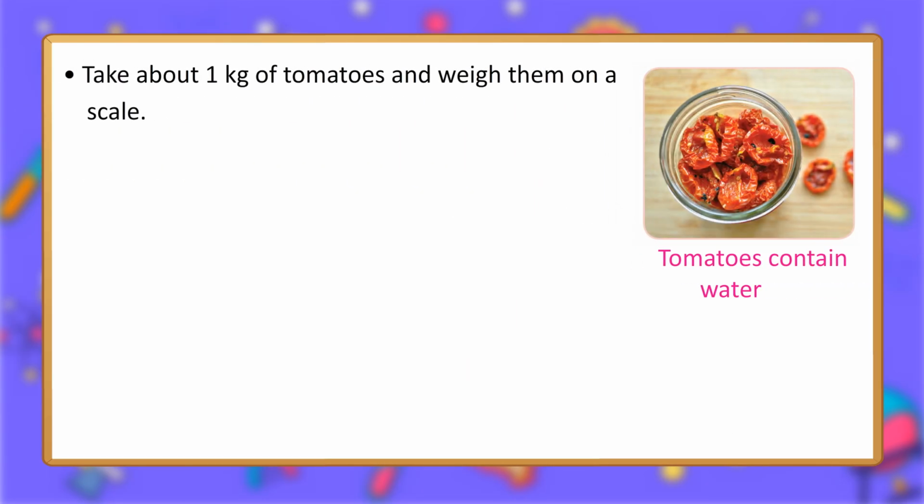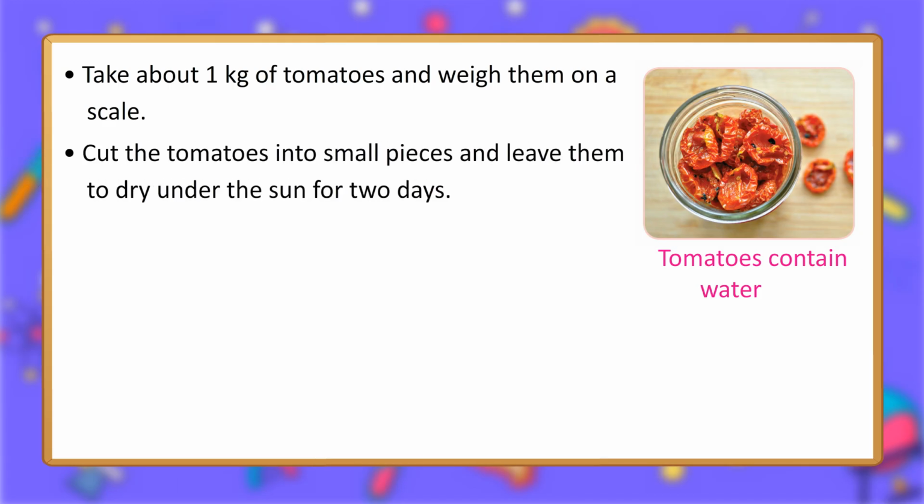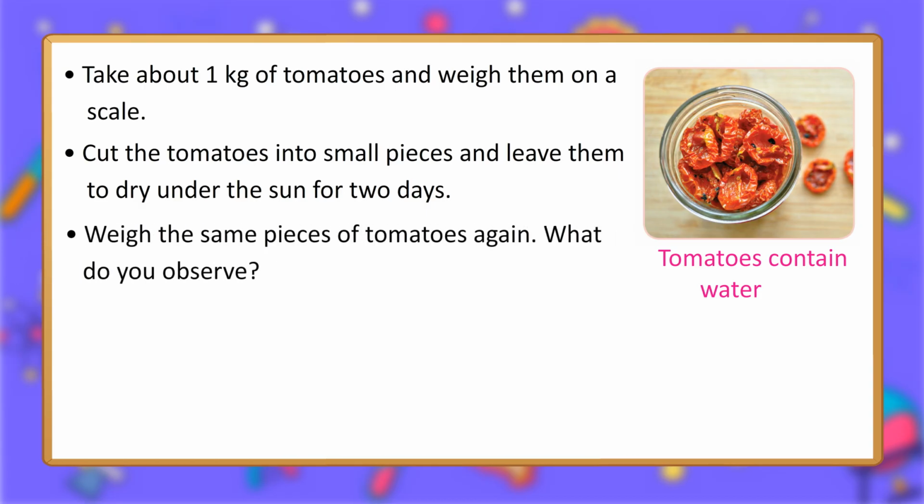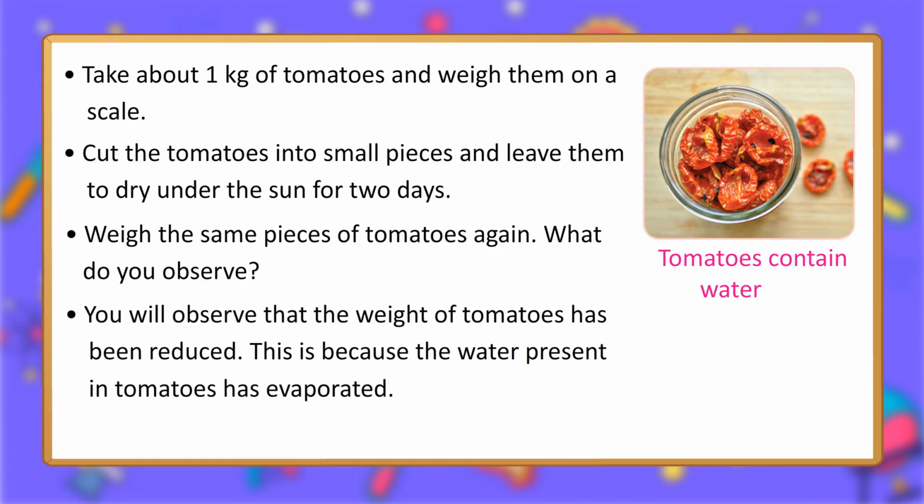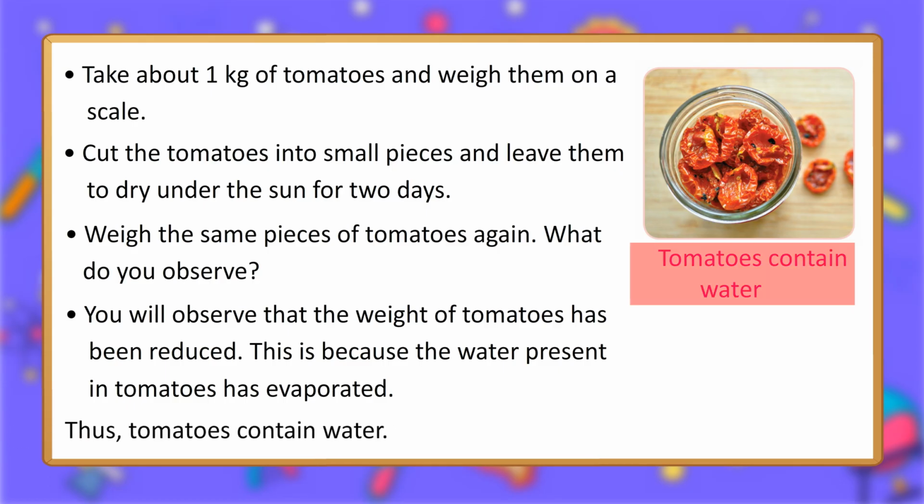Take about 1 kilogram of tomatoes and weigh them on a scale. Cut the tomatoes into small pieces and leave them to dry under the sun for 2 days. Weigh the same pieces of tomatoes again. What do you observe? You will observe that the weight of tomatoes has been reduced. This is because the water present in tomatoes has evaporated. Thus, tomatoes contain water.